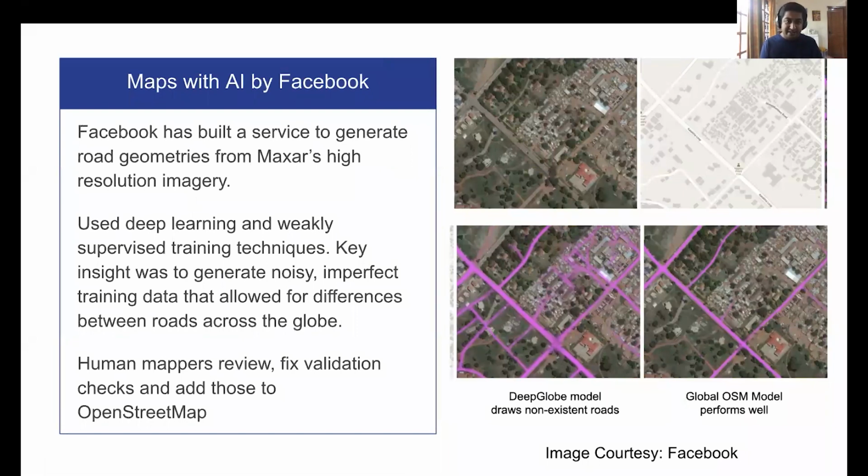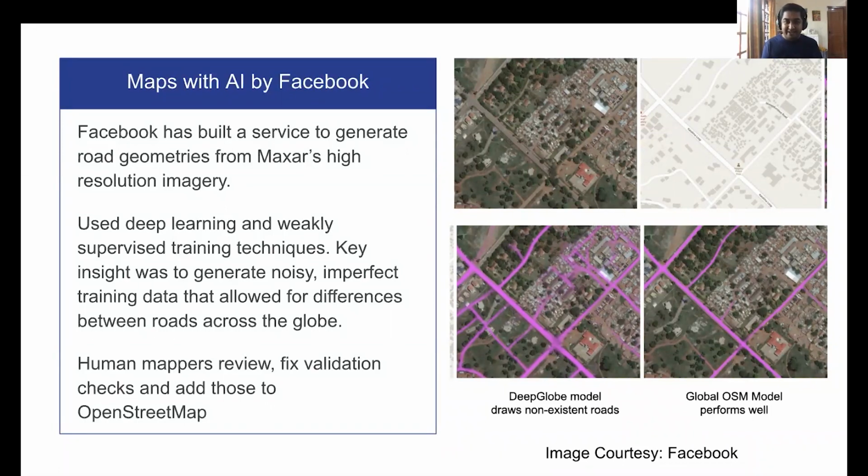So they did this project called Maps with AI, where they are extracting road network from imagery. They are using aerial imagery, satellite imagery from Maxar to determine which of the areas have roads. And as new imagery comes in, they would detect those and have this road network. The way they're doing it is interesting. They are using a combination of deep learning and weakly supervised training techniques.